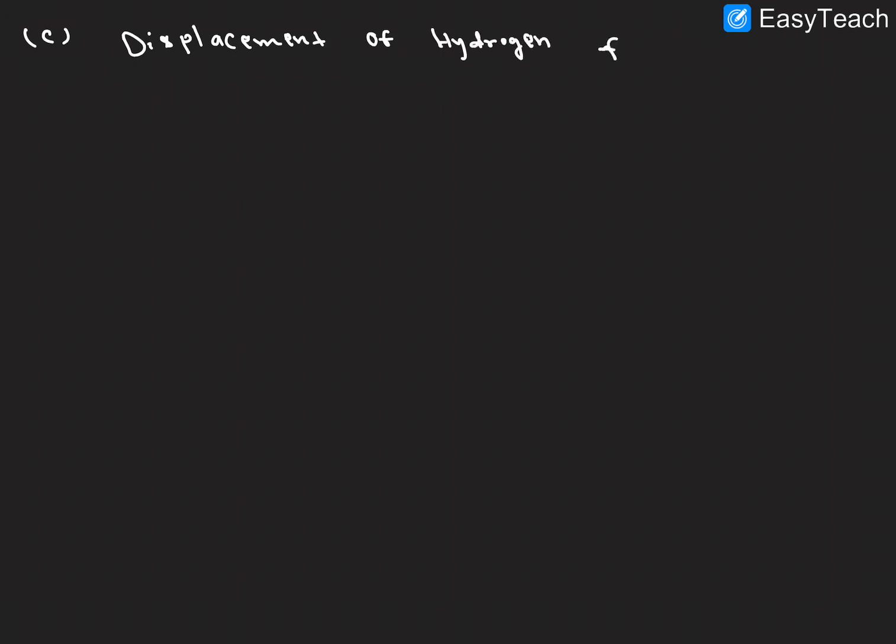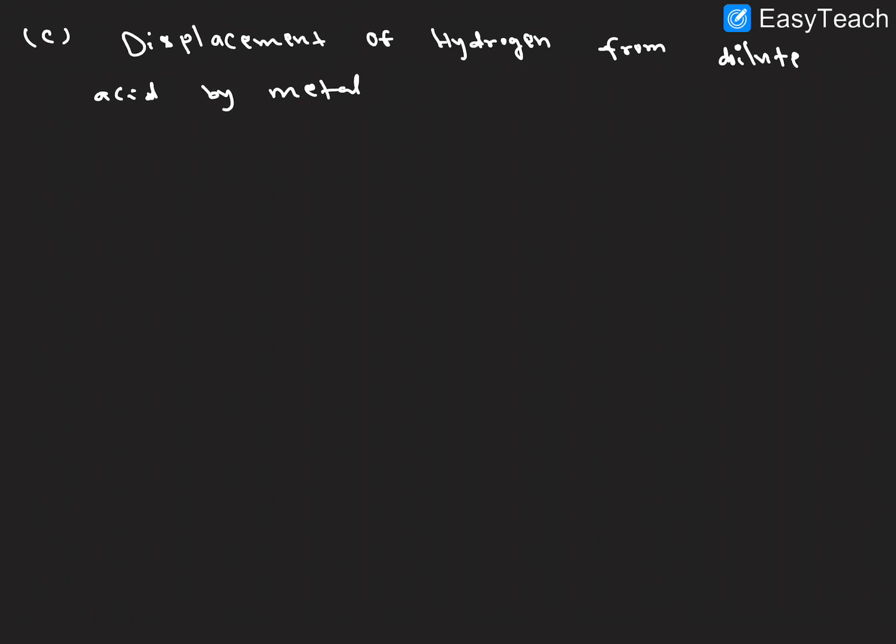Displacement of hydrogen from dilute acid by metal. Here one key point is there.